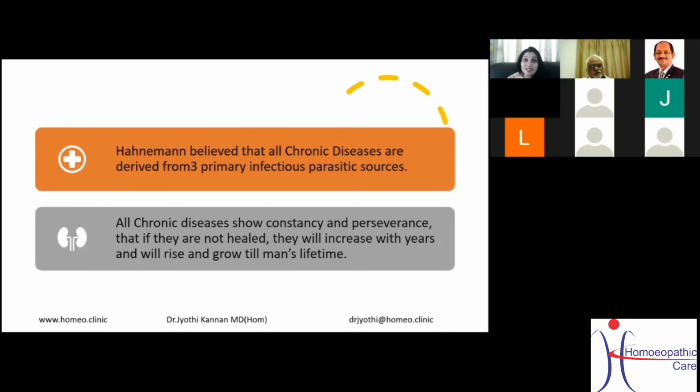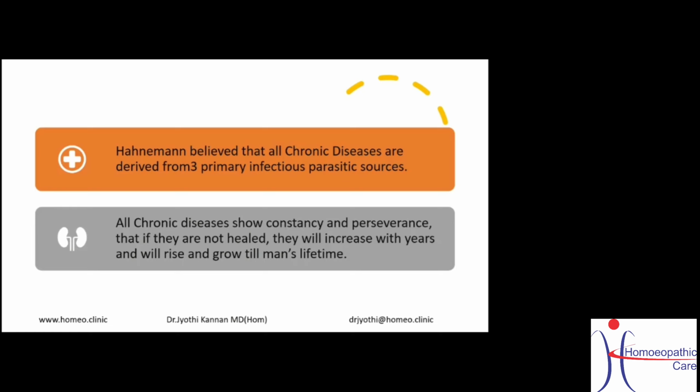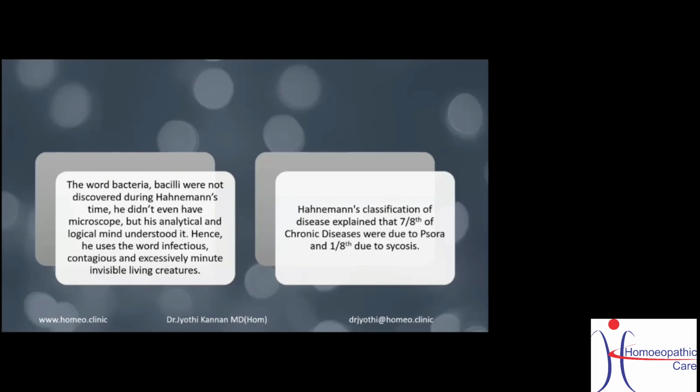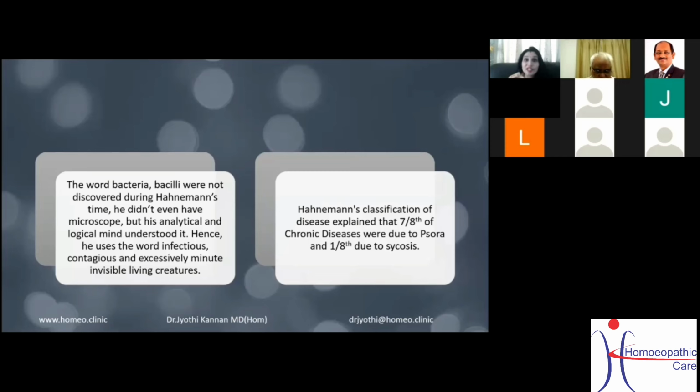Now, all chronic diseases show constancy and perseverance. That is, if they are not healed, they will grow inside you, keep on affecting more organs, and rise and grow through the man's lifetime. They are going to get worse with time. So if you think it's all because of some parasite, how can it grow through a lifetime? Does it have such a long period of action? That's also food for thought. Now, the words bacteria and bacilli were not discovered during Hahnemann's time. He didn't even have a microscope, but his analytical and logical mind understood it.